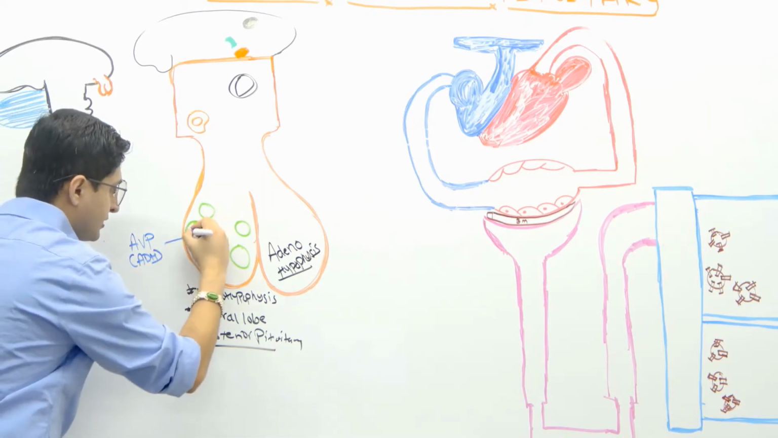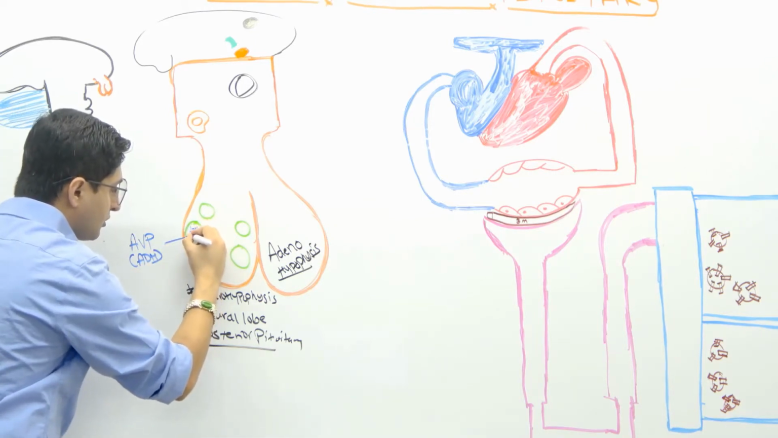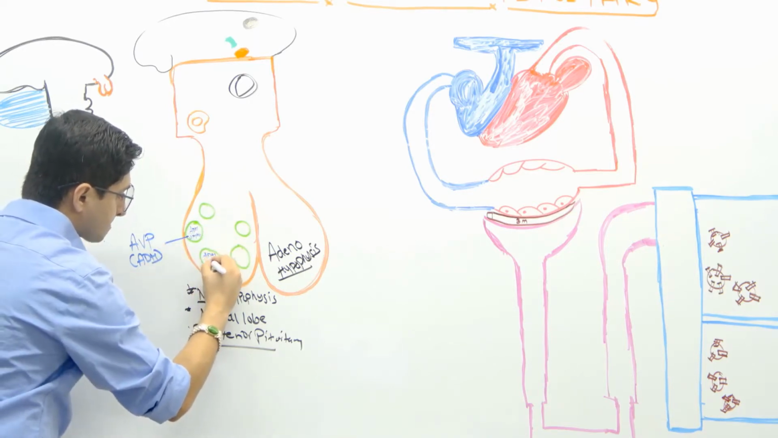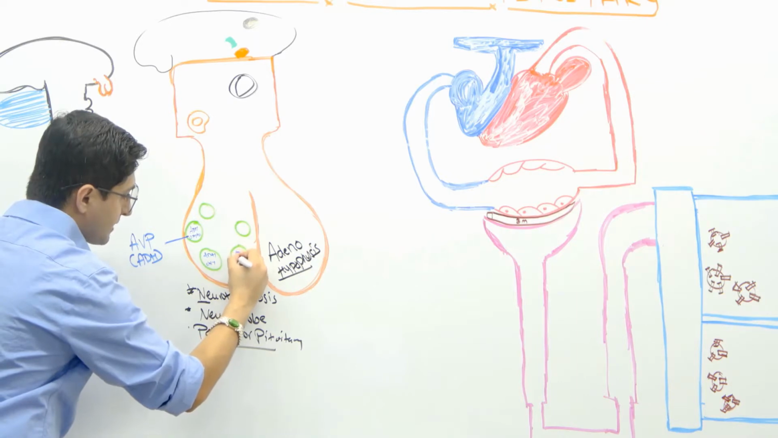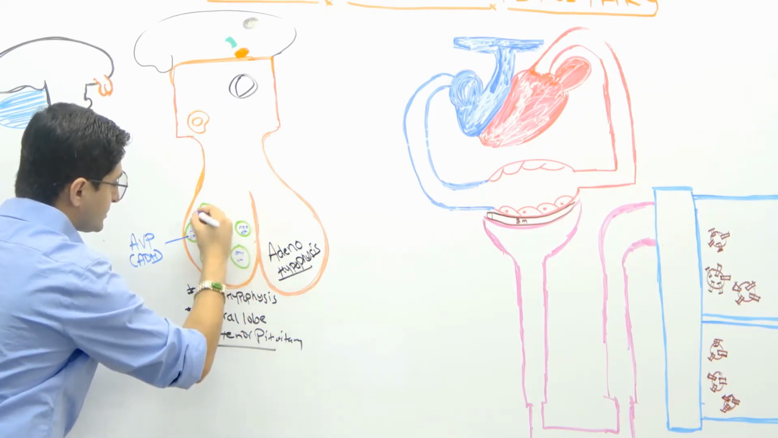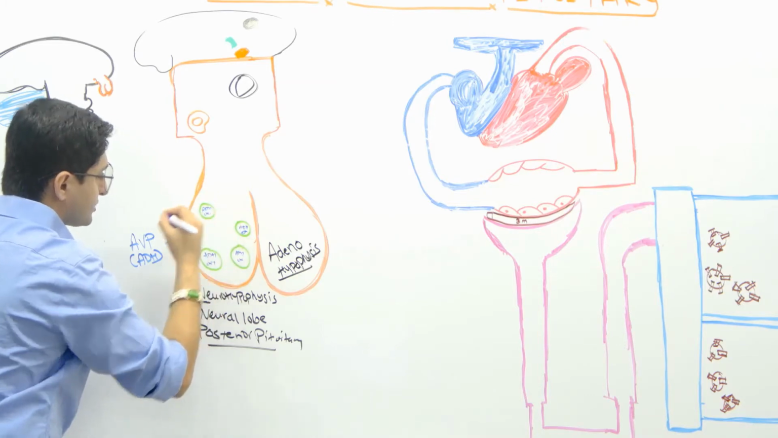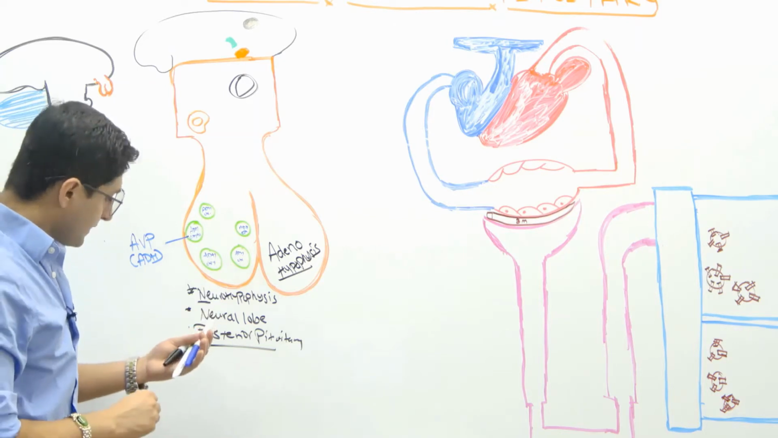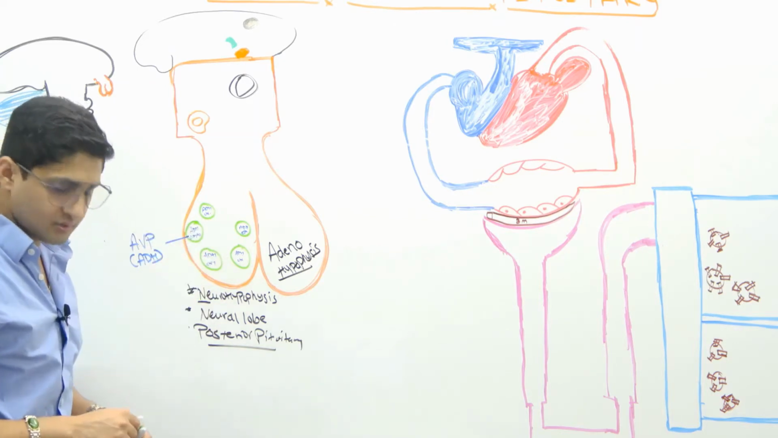So these guys have here ADH, also oxytocin. You want to remember that. ADH, oxytocin. So that's going to be down here in your posterior pituitary, okay?